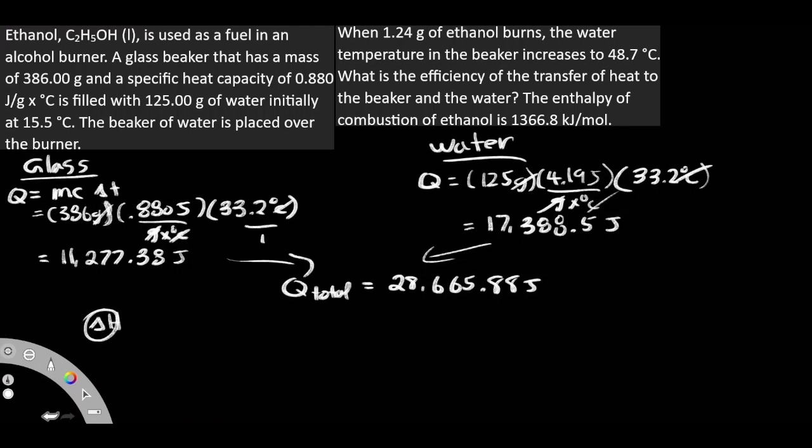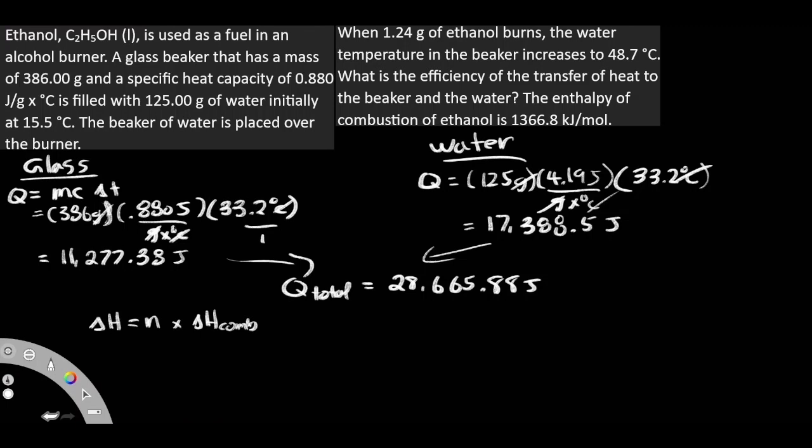Well, how do we figure out what our delta H is going to be? Our delta H is going to be our amount of moles multiplied by our delta HR. In this case, we're not using delta HR because they tell us that the delta HR is specifically going to be combustion. So we could actually just change our delta HR to be delta H com. It doesn't matter, okay? R or combustion, they're going to mean the same thing in terms of our concept.